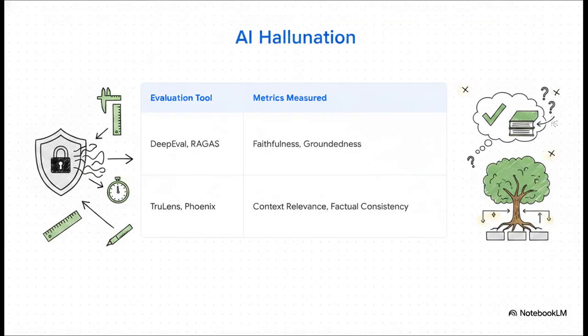But wait, how do you know if your firewall is actually doing its job? Well, you have to measure it. Architects rigorously benchmark hallucination reduction using specific evaluation tools like DeepEval, RAGAS, TruLens, and Phoenix. They're testing for hardcore metrics like faithfulness, meaning is the claim truly faithful to the context, and groundedness, meaning is every single claim firmly anchored in trusted, retrieved evidence.